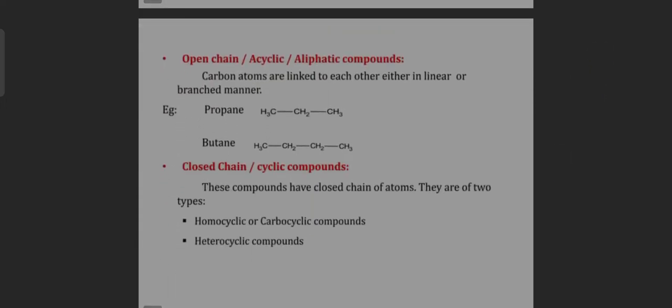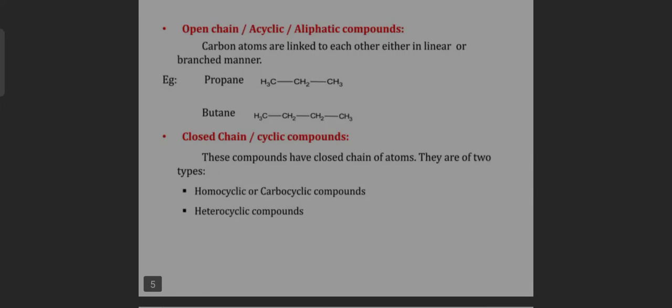Now, open chain or aliphatic compounds. Carbon atoms are linked to each other either in a linear or branched manner. For example, propane, CH3-CH2-CH3, and butane, CH3-CH2-CH2-CH3.